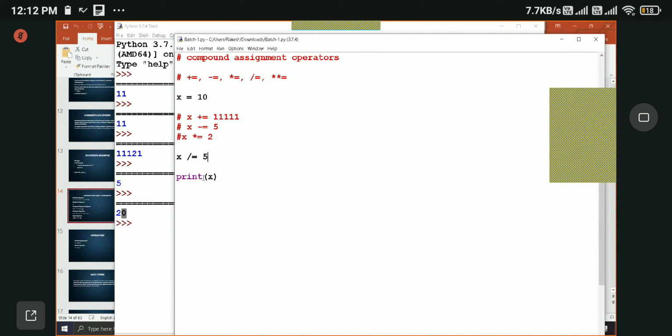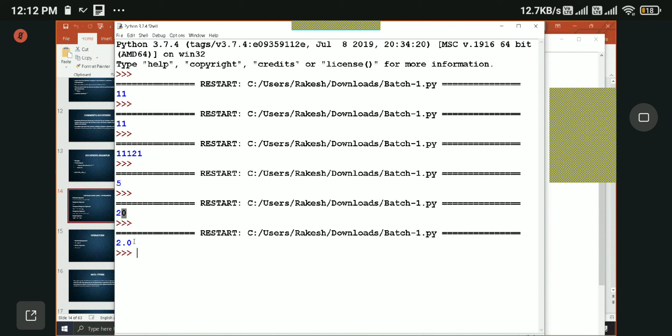Yes, some of you got the correct answer, some of you have missed the point, right? So let us see the output. The output is 2.0. Why?